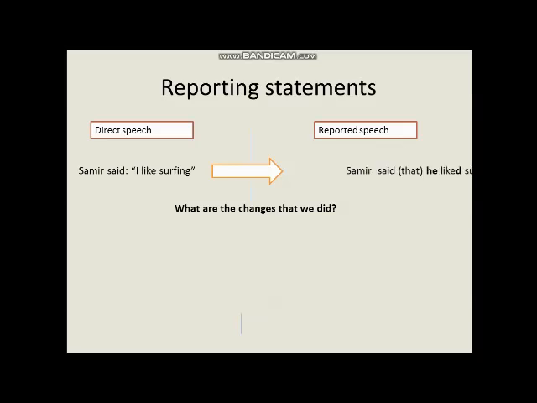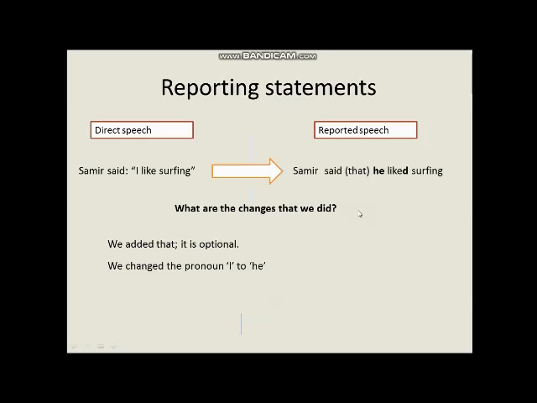We will say, Samir said that he liked surfing. The question to ask here is, what are the changes that we did? The first thing is we added the word that, but it is optional. This is why I put it here in between brackets. You can drop it. You can say Samir said he liked surfing.